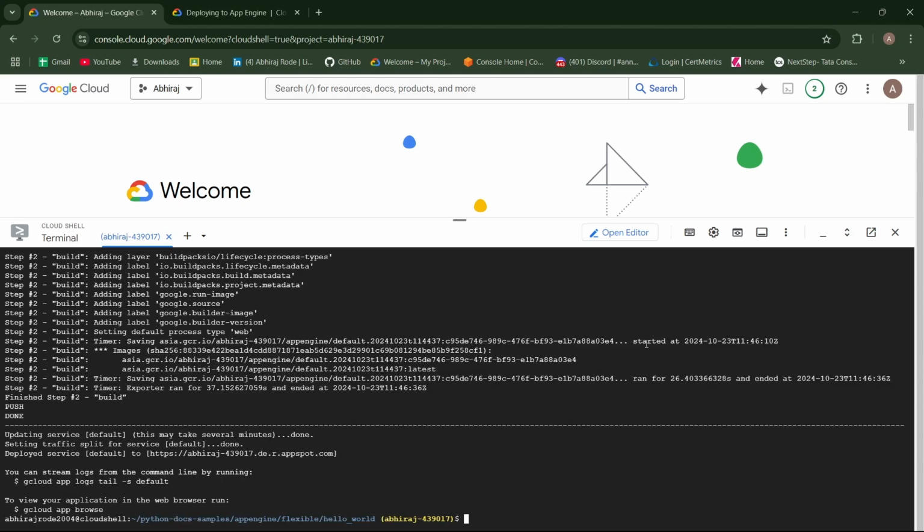There you go. You have successfully deployed your App Engine application and you can access it from this URL. That's it.